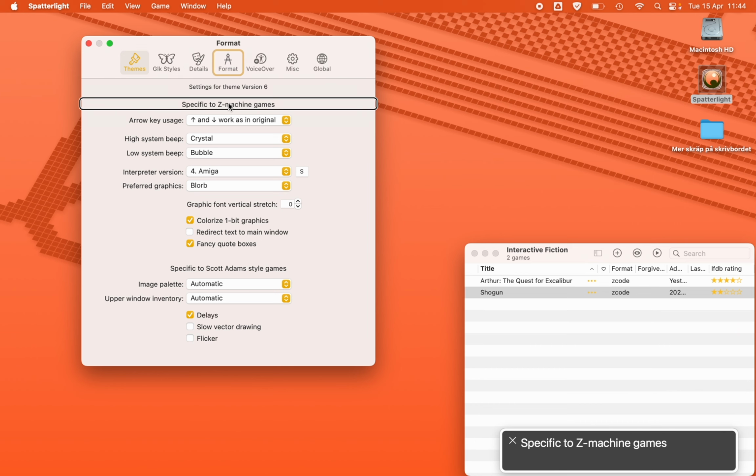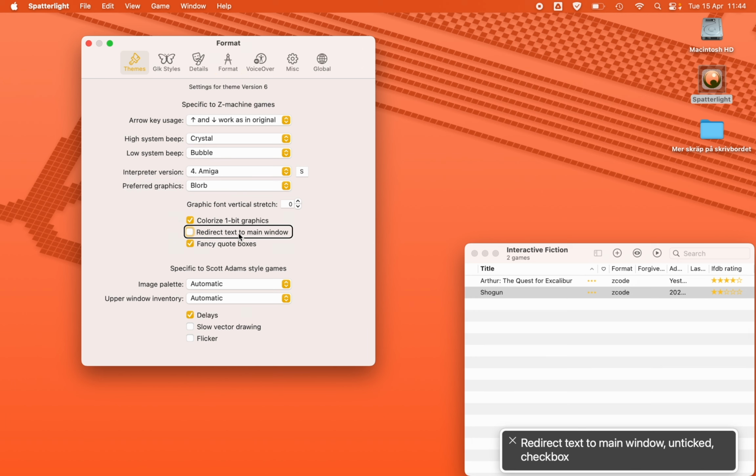Settings specific to Z. Specific to Scott Adams: add an image pull. Prefer Inter 4. Lower graphic color. Redirect text to main window, and ticked. Redirect text to main window.